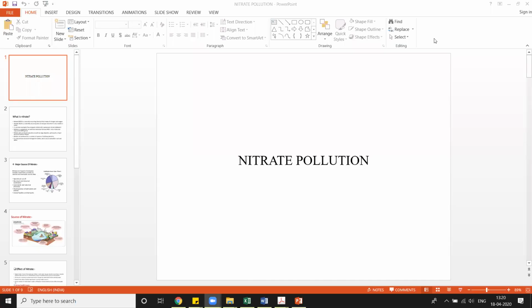In our previous lecture, we were talking about the nitrogen cycle. In the nitrogen cycle, we mainly discussed the different steps, like ammonification, nitrification, denitrification. In each of the steps, we read about how the different types of microbes are working and how different microbes are responsible for carrying out every step.